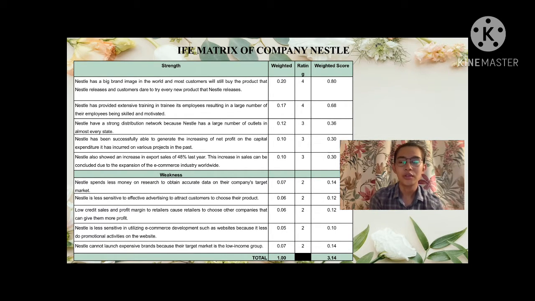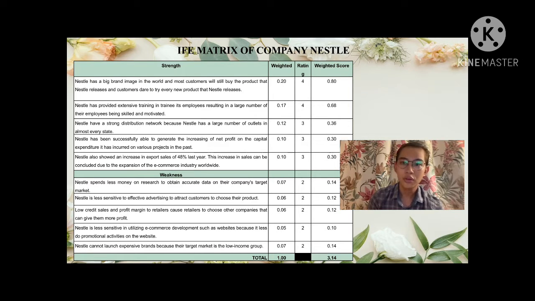I will explain about the strengths and weaknesses of the Nestle company. We decided that Nestle has a big brand in the world and most customers will still buy their product, and we give rating number 4 to this point because this is one of the powerful strengths that Nestle has. The second one, Nestle has provided extensive training to its employees, resulting in skilled and motivated employees. This also gives Nestle rating number 4.